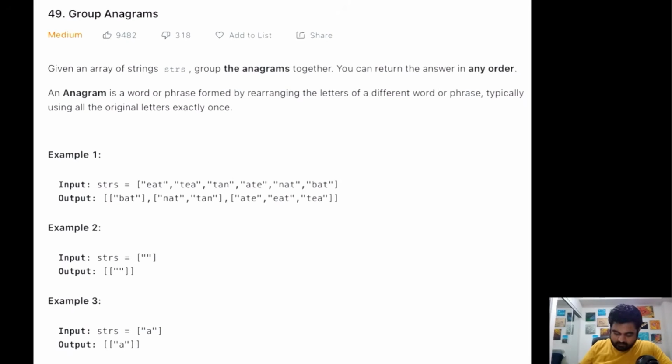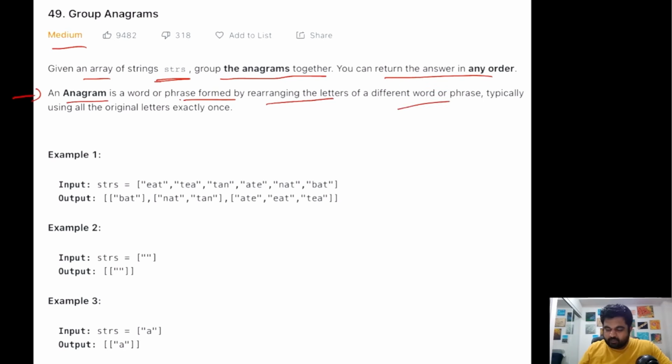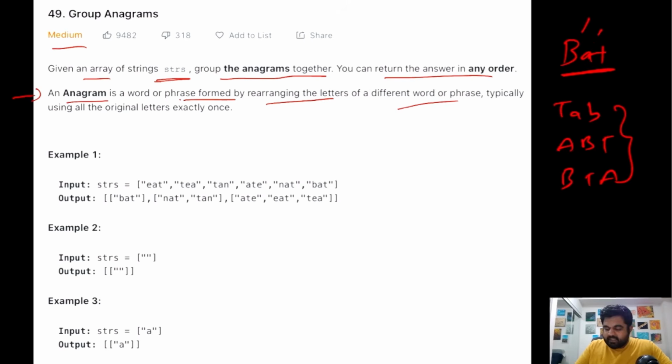So this is a LeetCode medium problem, and basically we are given an array of different strings and we need to group the anagrams together. Now we can return the answer in any order, which is good for us. And we are also given the definition of an anagram. An anagram is a word or a phrase that is formed by rearranging the letters and then it turns out to be a different word. So if we take an example, suppose we are given a word like bat, then all of these are anagrams of the original word bat, because the B, A and T occur in all of them the same number of times that they are present in bat.